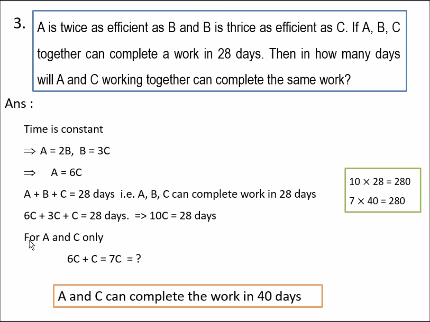That is, then for A and C only it will take 7C. And this you can find out with this table, that is 10 into 28 is equal to 280, so total work is 280. So similarly 7C, for 7C how many days is required? So dividing 280 by 7, which gives 40 days. So A and C can complete the same work in 40 days.